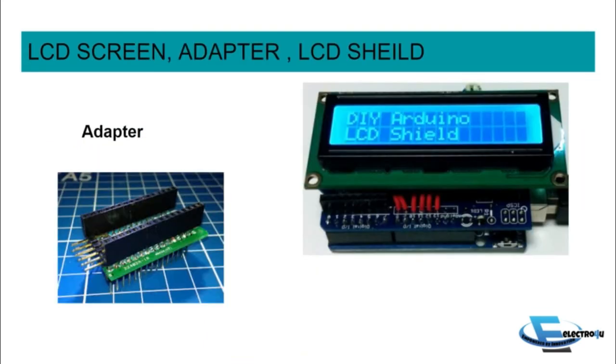So next, what do we have? Next we have the LCD screen, the adapter and the LCD shield. There is not much difference between the LCD screen and the LCD shield. First, let's see what the LCD screen is. The first step to get started with LCD with your Arduino is to work with a character LCD screen. Now, what is a character LCD screen?